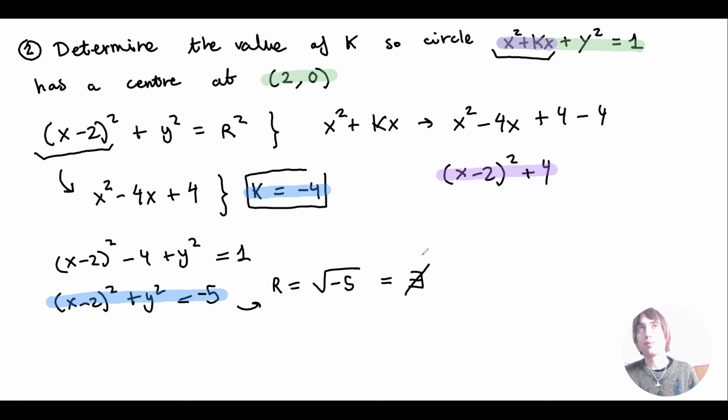So the answer to this question is k must equal minus 4, and just a bonus thing, we will get a radius of square root of 5.